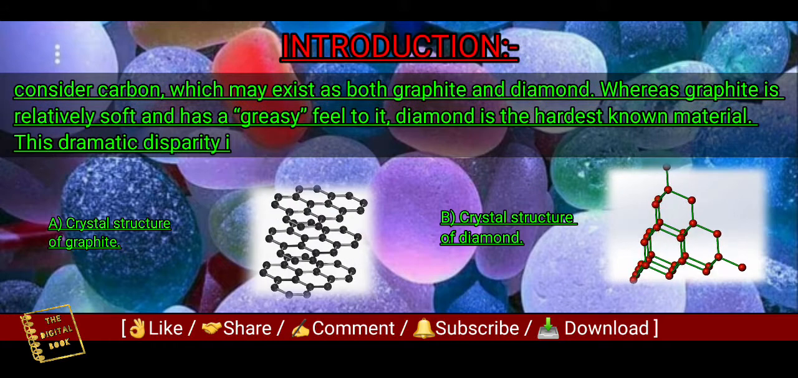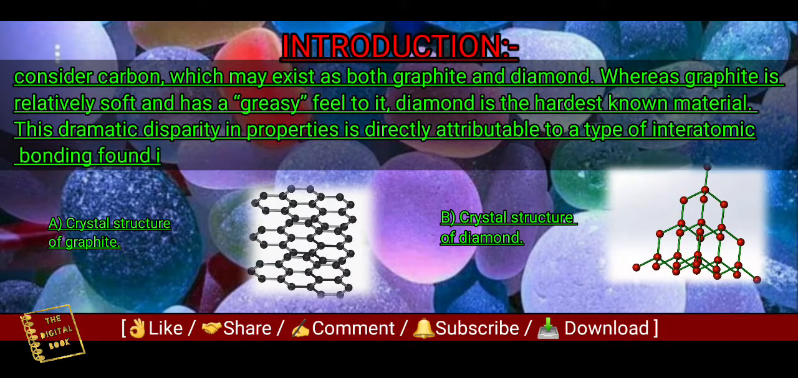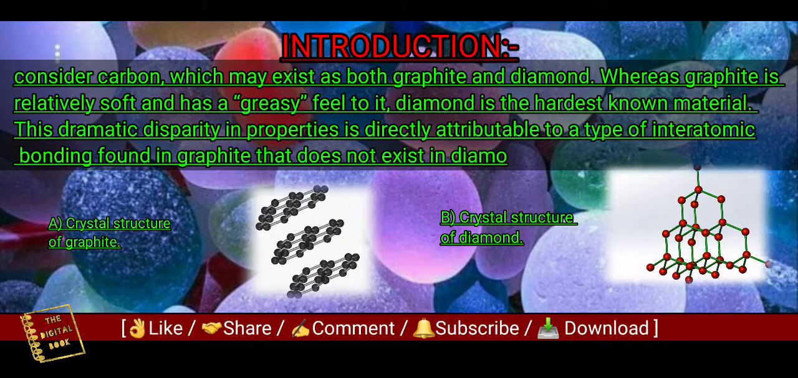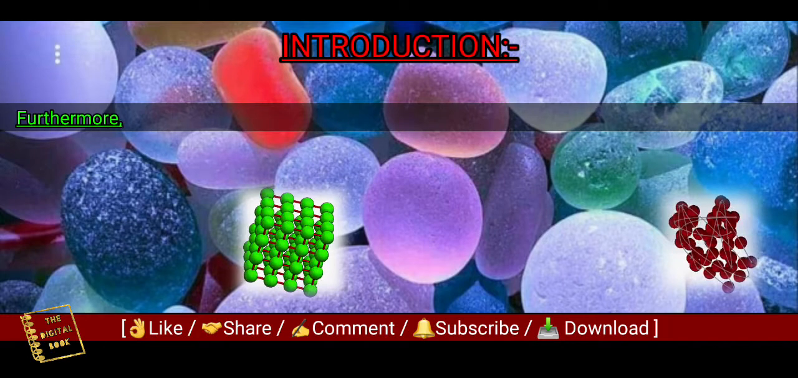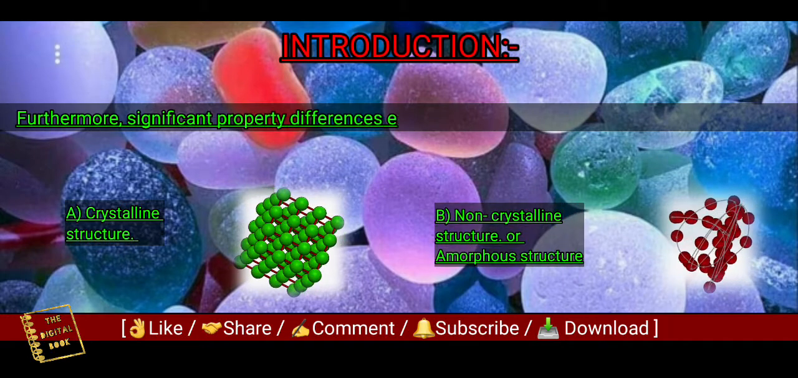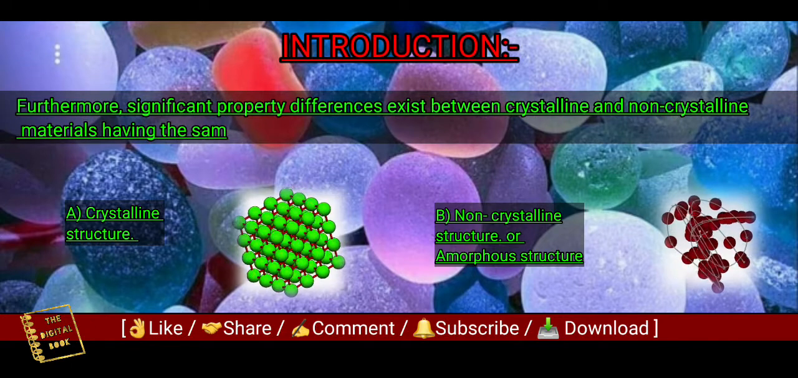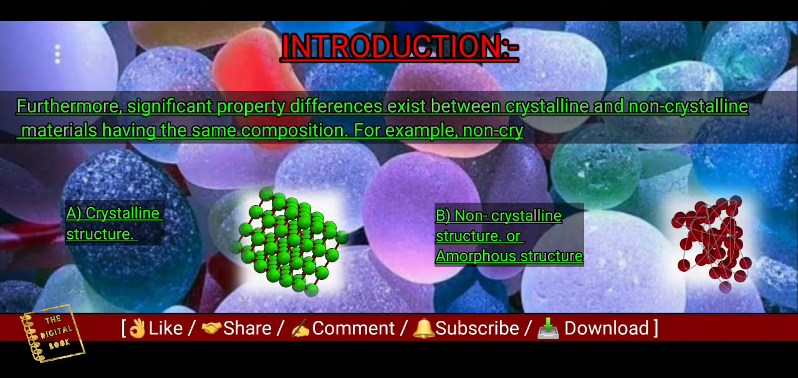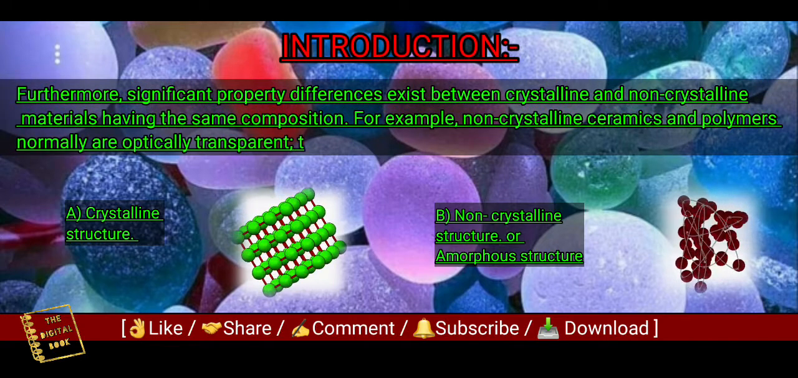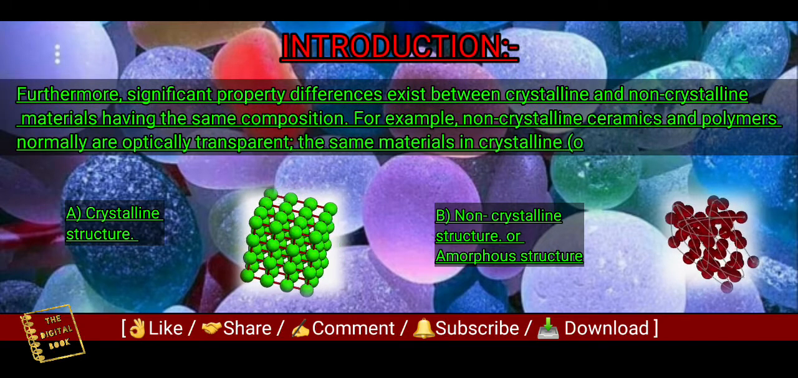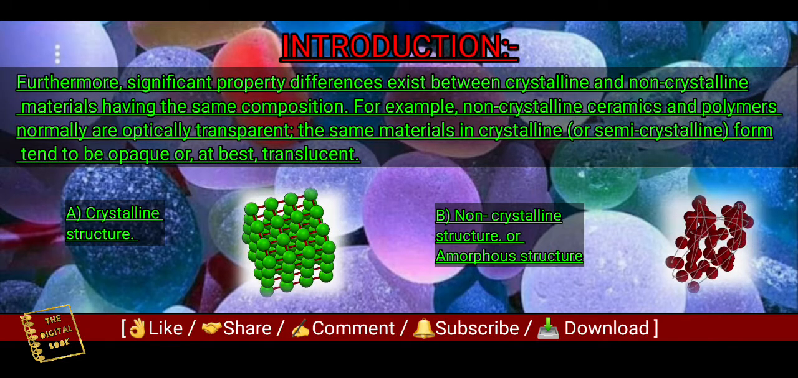This dramatic disparity in properties is directly attributable to a type of interatomic bonding found in graphite that does not exist in diamond. Furthermore, significant property differences exist between crystalline and non-crystalline materials having the same composition. For example, non-crystalline ceramics and polymers normally are optically transparent. The same materials in crystalline or semi-crystalline form tend to be opaque or at best translucent.